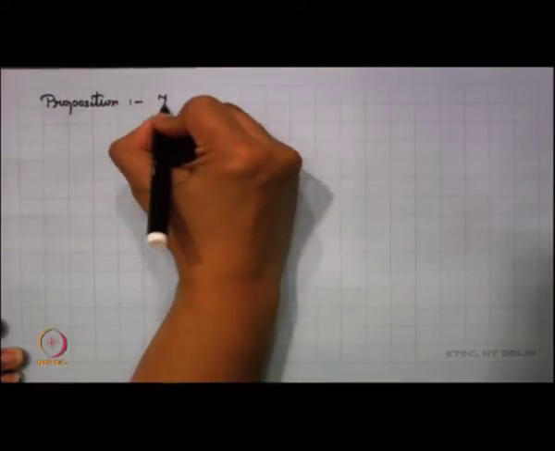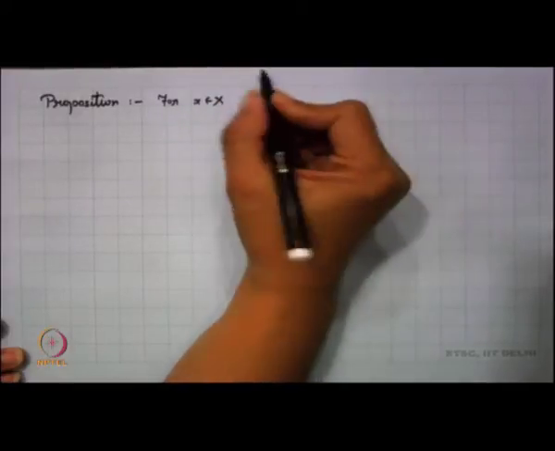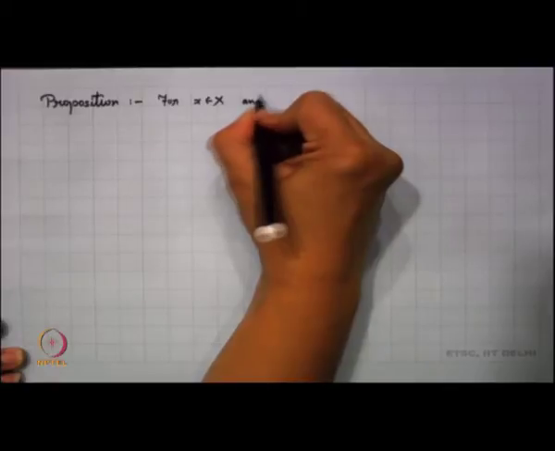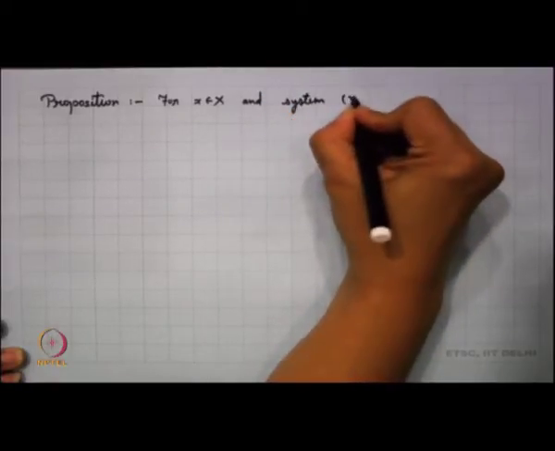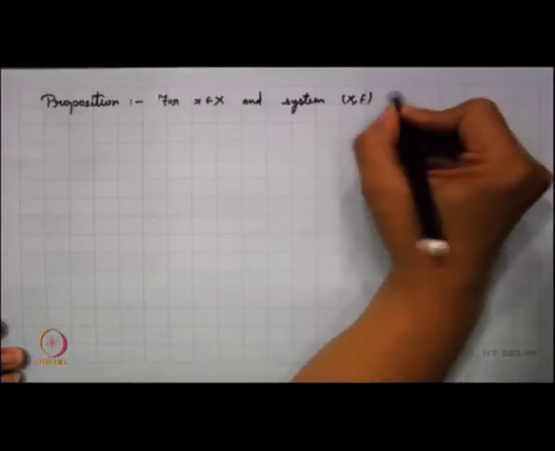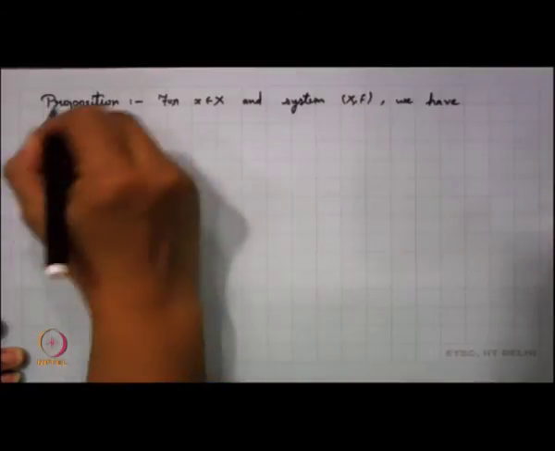So, for x in X, of course, we have our system (X, f). What do we have?